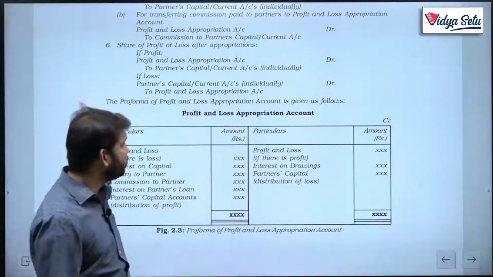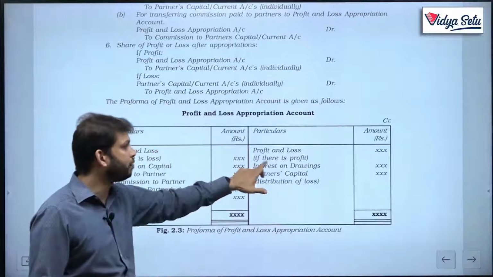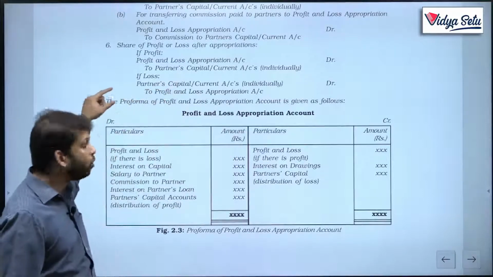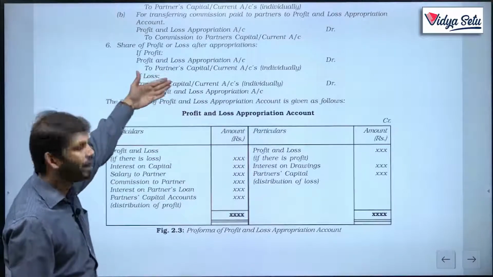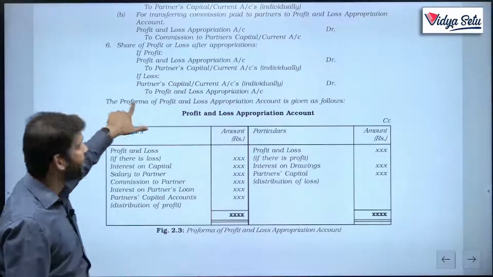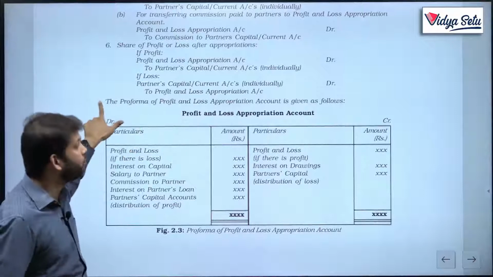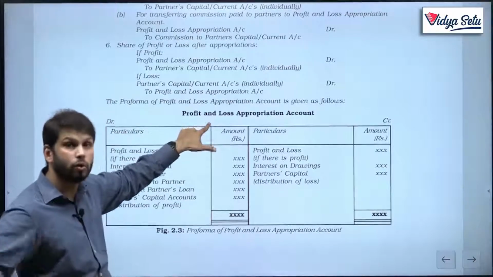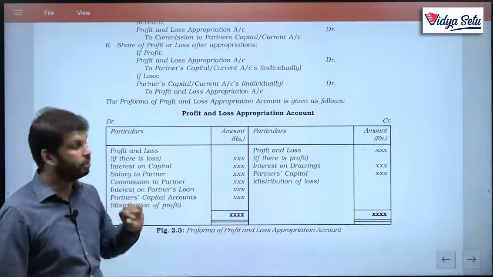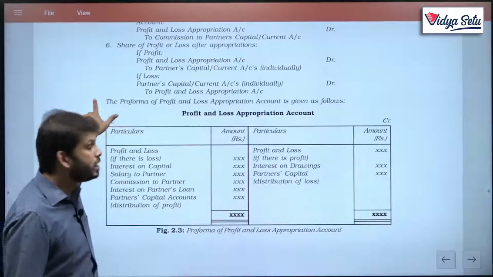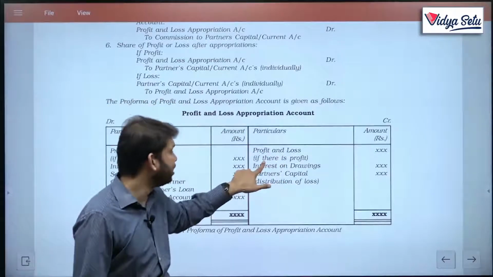In the same way, if there is a profit in the P&L account, then to net profit transferred to capital account? No. To net profit transferred to P&L appropriation account, when there is a partnership firm. So the net profit will be transferred if there is a profit.